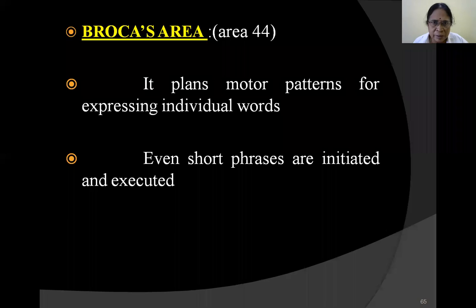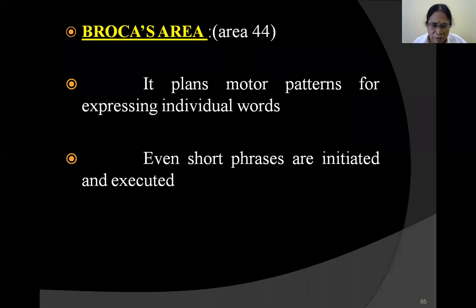The signals have been interpreted in Wernicke's area, that is area number 22, and the stimulus has gone to Broca's area. Now, the plan has to be executed, and the motor pattern of execution is planned here. This Broca's area is also very important because only planning will not do. The execution part is also very important.